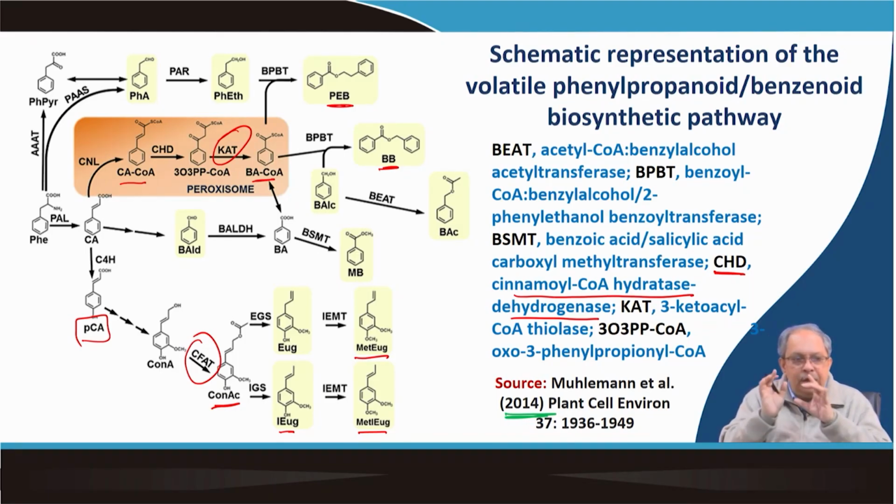Again, as I said, benzoic acid is a very small molecule, but its formation requires such a complex route, like you remember the monolignol pathway. When we introduced the meta hydroxylation, formation of caffeate from coumarate simply requires a 3-position OH, but it is not that easy.